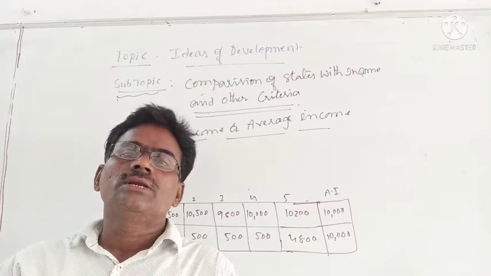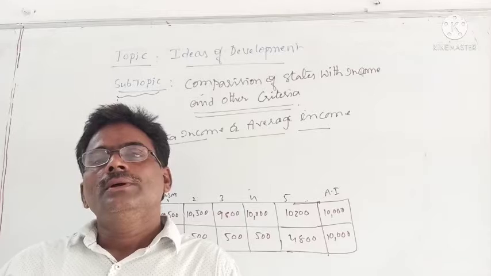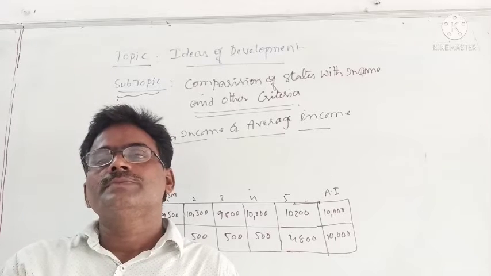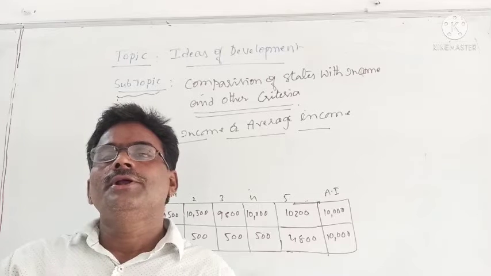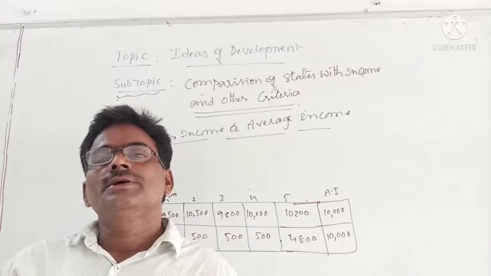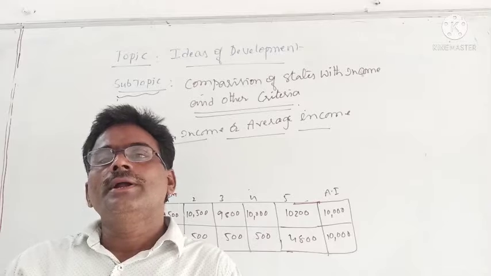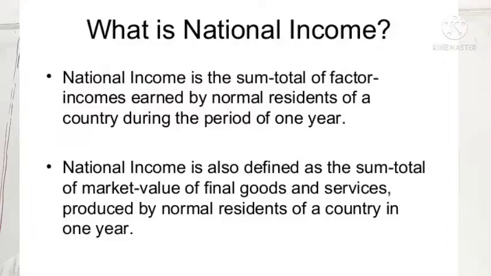The national income of India cannot be compared with the national income of Sri Lanka, because Sri Lanka's population and India's population are different. When population differs from country to country, the income criteria cannot be used. Then what is to be used? We can take average income. What is average income? National income divided by total population. Average income is nothing but per capita income.